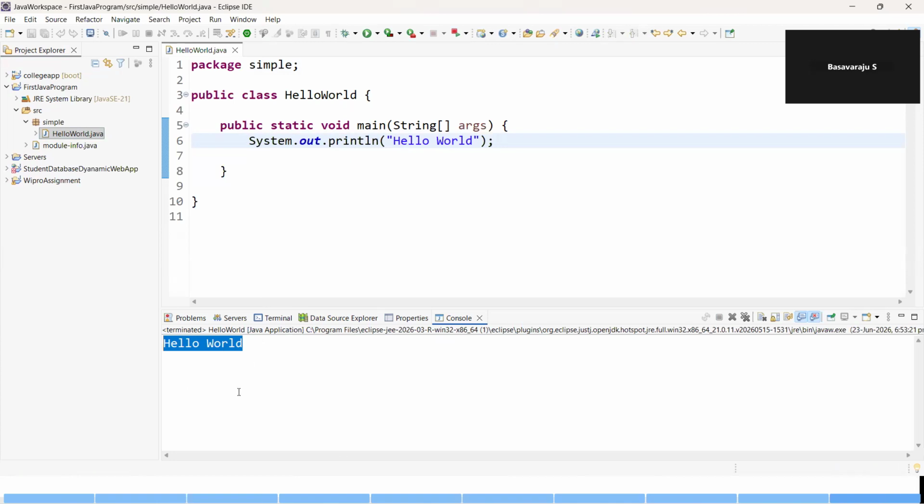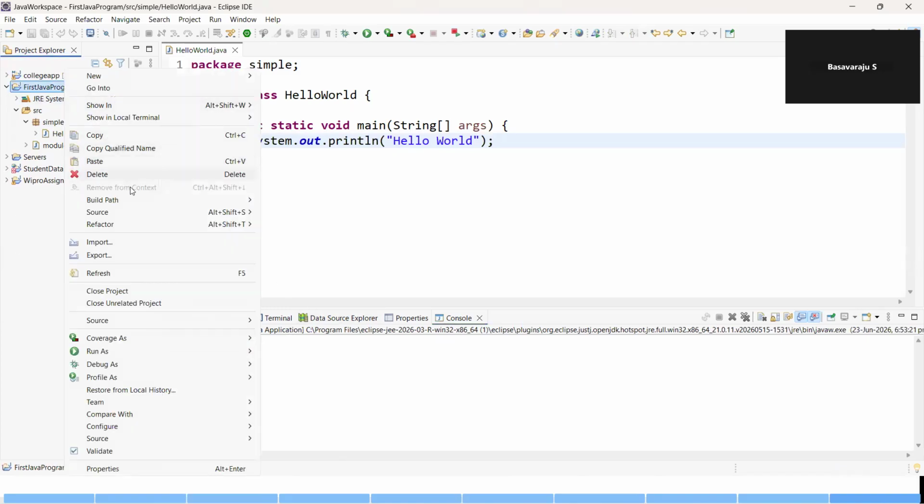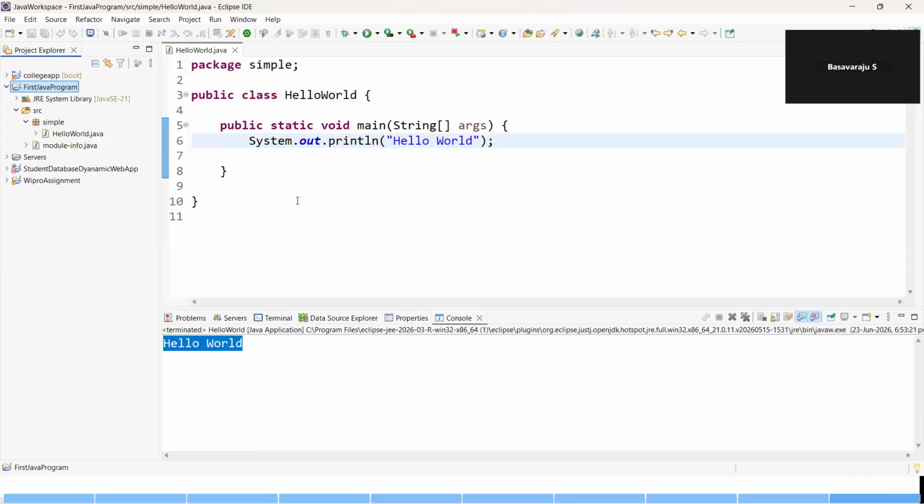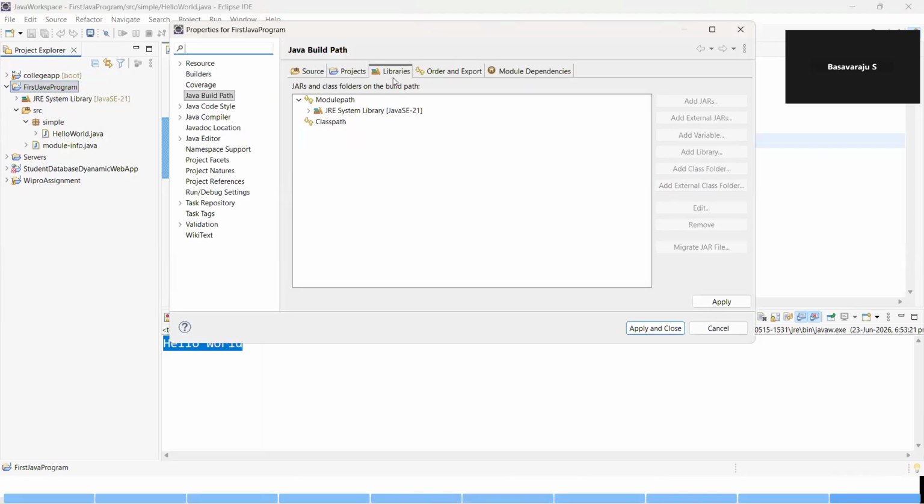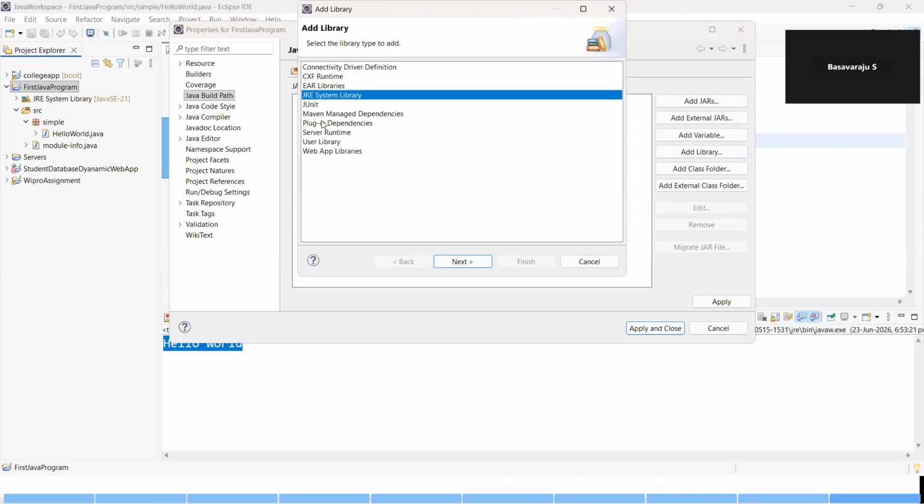If you are getting any error, first check. Right click on the project, go to Build Path, go to Configure Build Path. Here in the Libraries tab, it has to show JRE System Library using Java SE 21. For the current project, if you want, you can remove this from your system. Click on the Module Path, again go to Add Library. Choose your JRE System Library, the Java Runtime Environment.